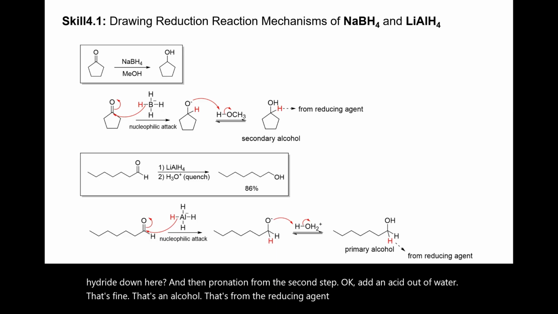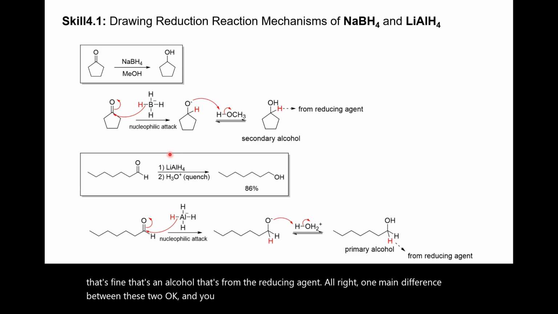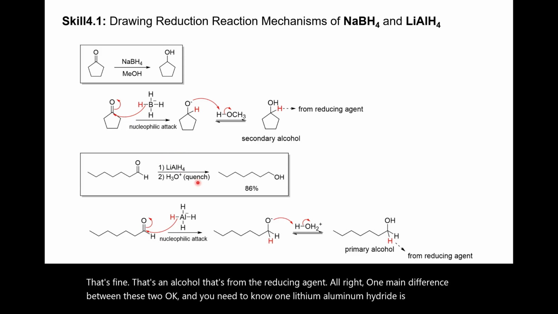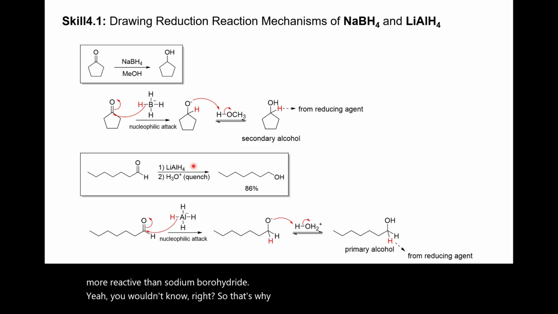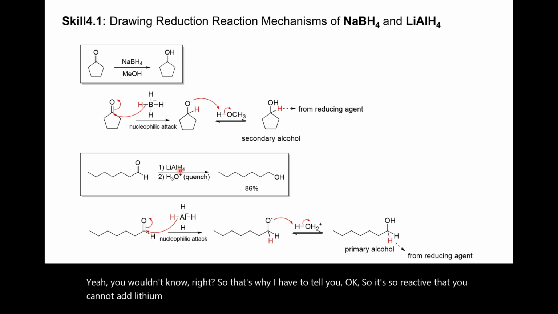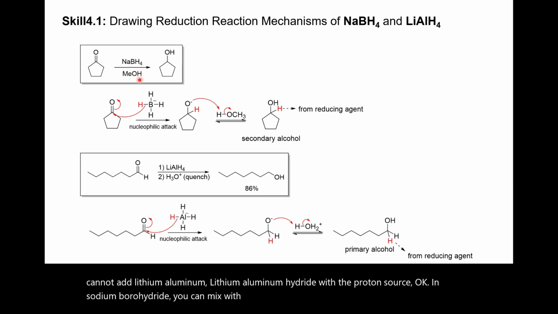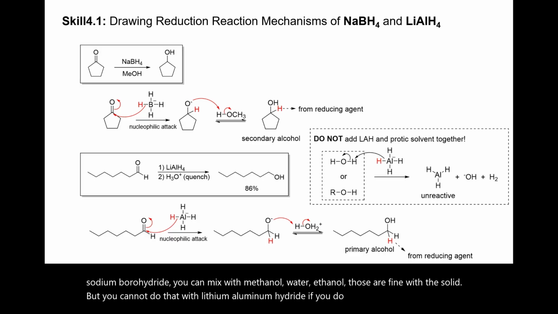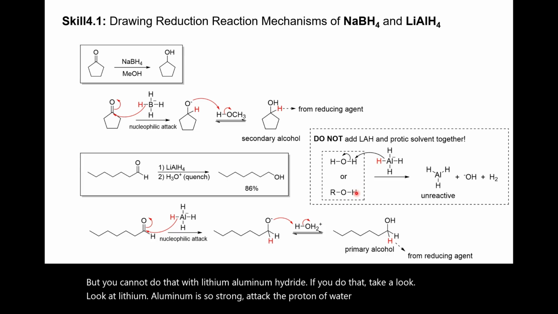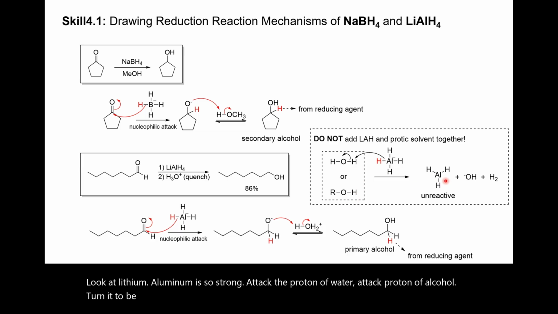All right, one main difference between these two, and you need to know. Lithium aluminum hydride is much more reactive than sodium borohydride. You wouldn't know, right? So that's why I have to tell you. It's so reactive that you cannot add lithium aluminum hydride with a proton source. With sodium borohydride you can mix with methanol, water, ethanol. Those are fine as a solvent, but you cannot do that with lithium aluminum hydride. If you do that, take a look. Lithium aluminum hydride is so strong, it attacks the proton of water, attacks the proton of alcohol, and turns into unreactive aluminum hydride and hydrogen gas, because this is much more stable.